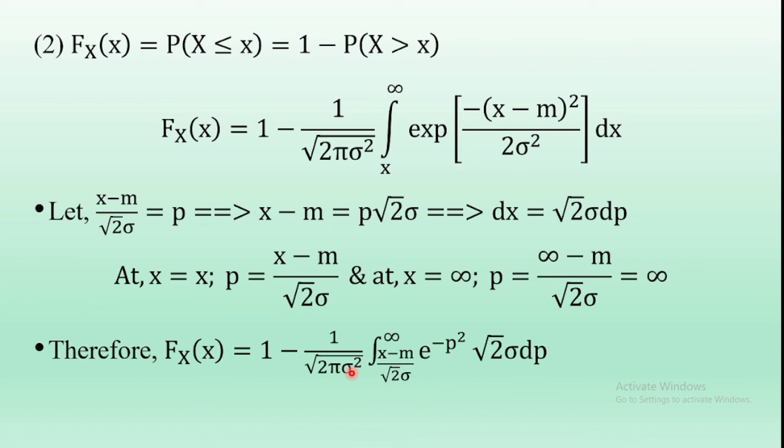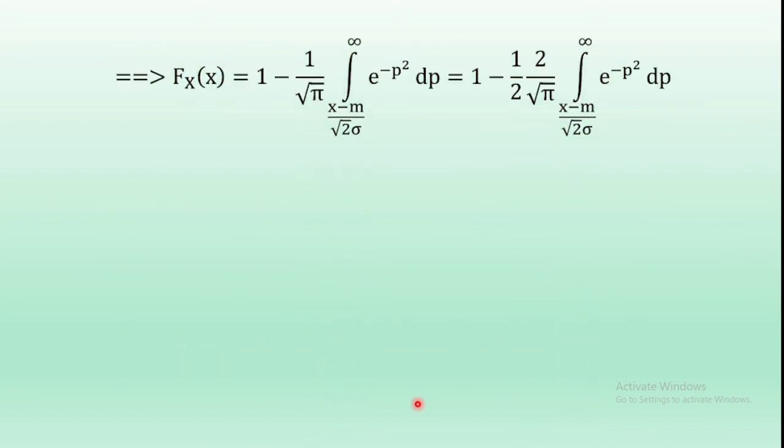Now the denominator term square root of sigma square is sigma, so root 2 sigma cancels between numerator and denominator, and the remaining expression is Fx of x equal to 1 minus 1 by square root of pi integral from (x minus m) by root 2 sigma to infinity e power minus p square dp.